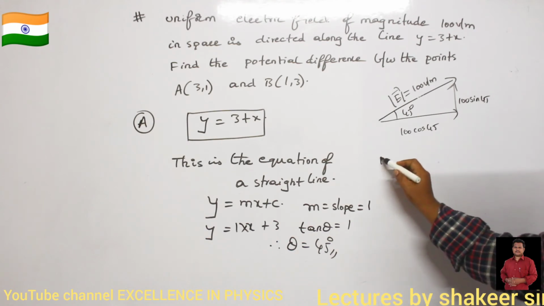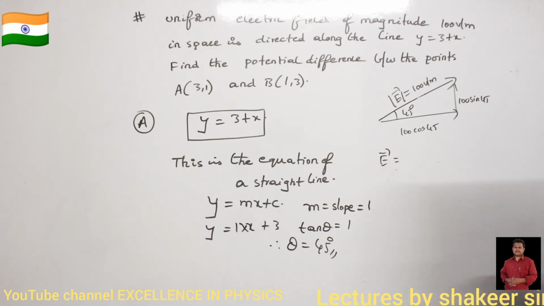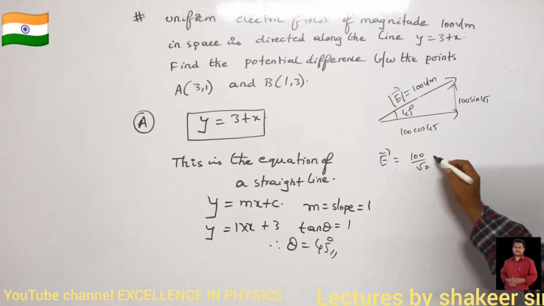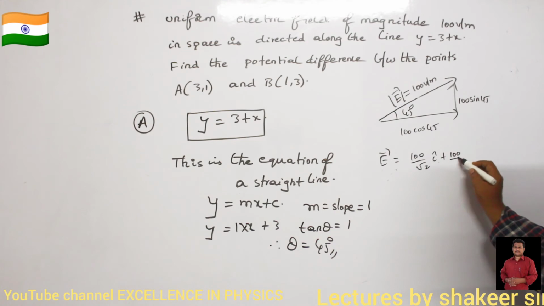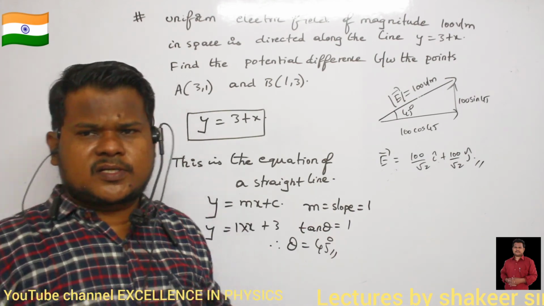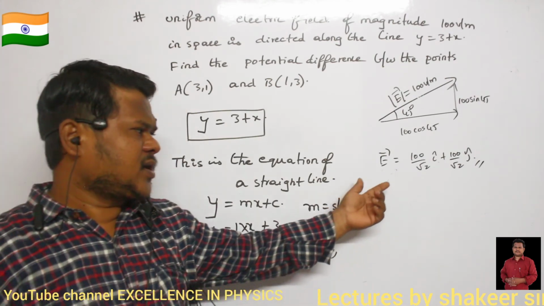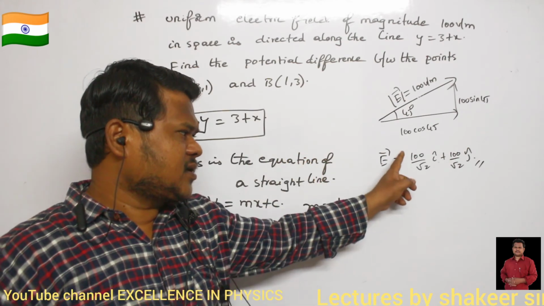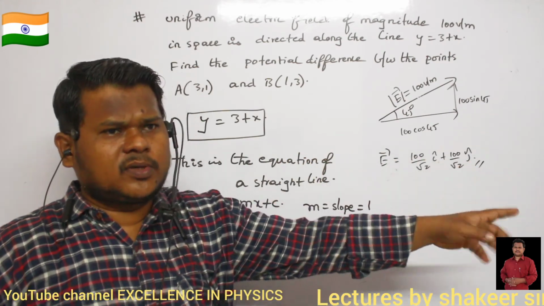So the total electric field, how can I write? 100 cos 45 is how much? 100 by root 2. So 100 divided by root 2 i cap plus 100 divided by root 2 j cap. All this calculation we have done just to write the electric field in vector form. So E dash is equal to 100 by root 2 i cap plus 100 by root 2 j cap.